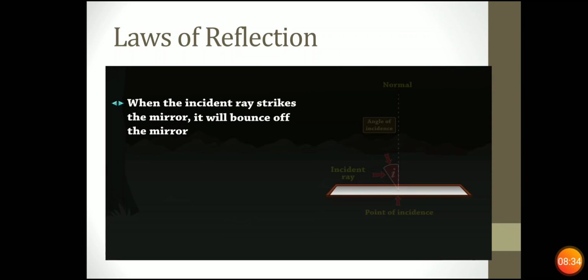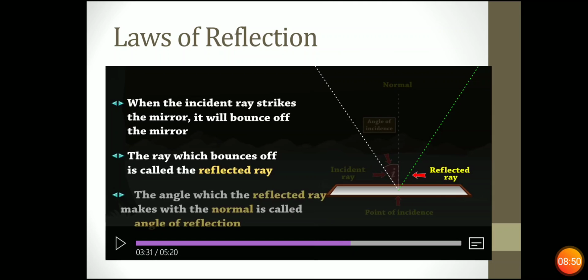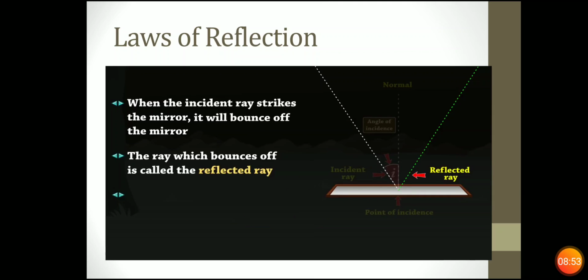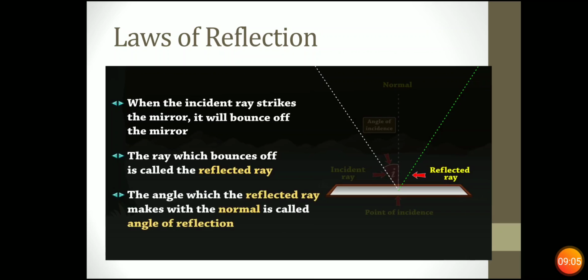When the incident ray strikes the mirror, it will bounce off the mirror. The ray which bounces off is called the reflected ray. See, the light ray is reflected from the surface of the mirror, so it is known as reflected ray. Now, when the reflected ray forms an angle with the normal, the angle which the reflected ray makes with the normal is called angle of reflection.